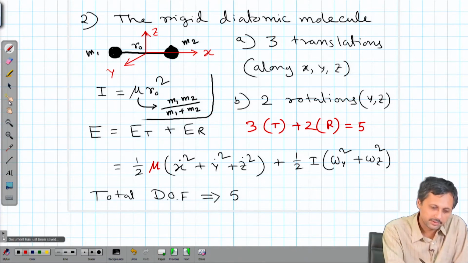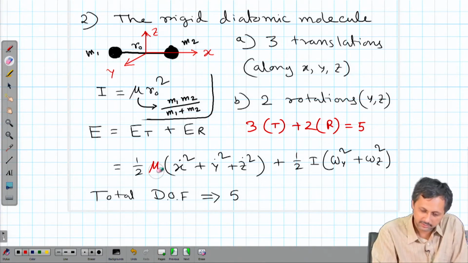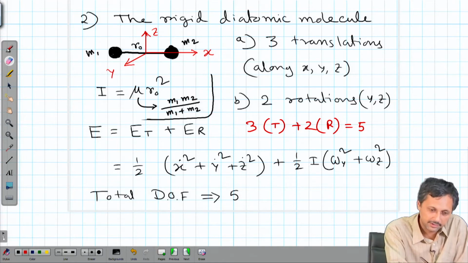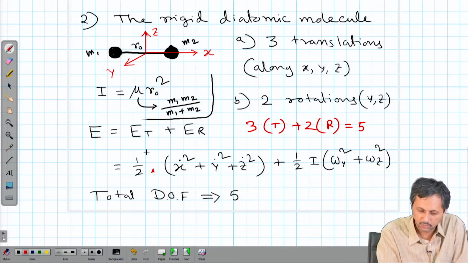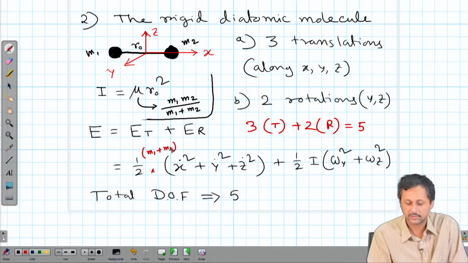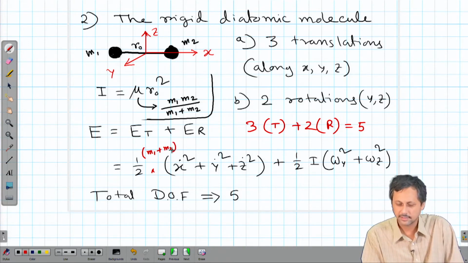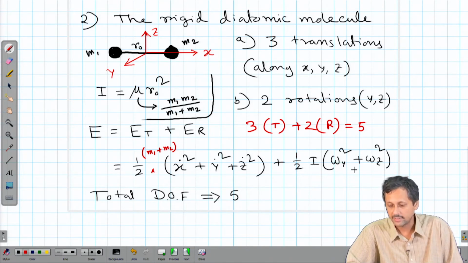I think it should be simply m1 plus m2. Huh? I'll check, and if it is not, then I'll let you know in the next class. It will be simply m1 plus m2, that is the total mass m for translation, but for rotation it will be half I times omega y square plus omega z square, where the rotation speeds about the y axis and z axis are given by omega y and omega z respectively.